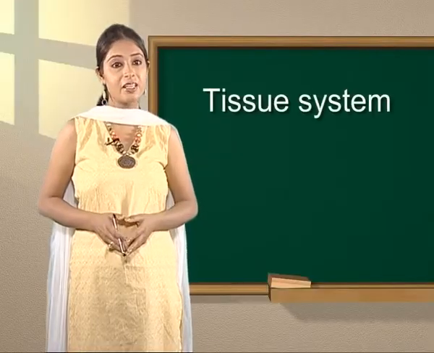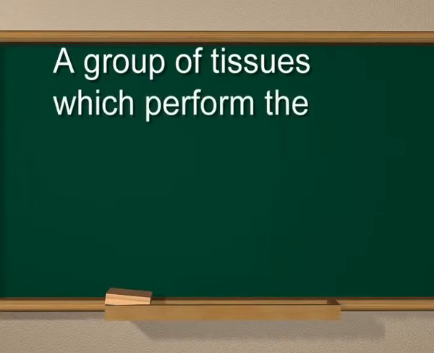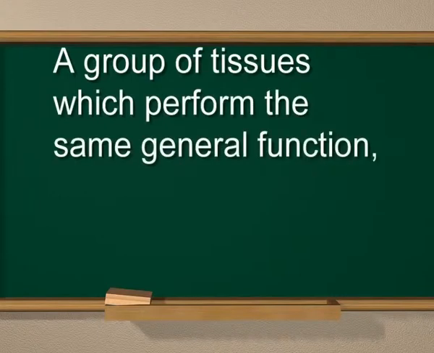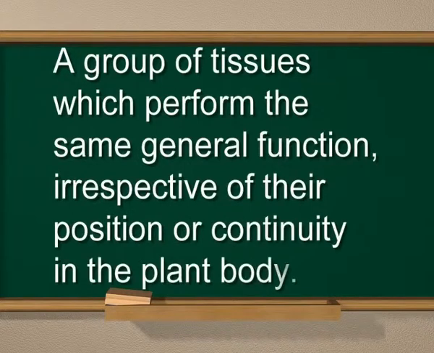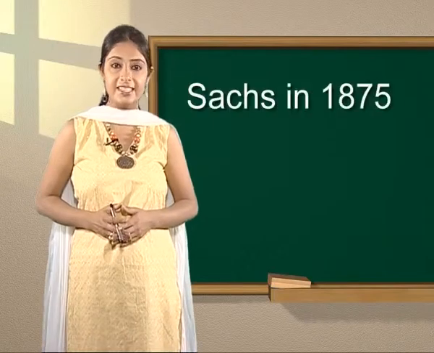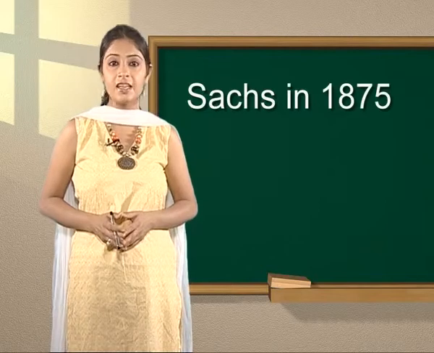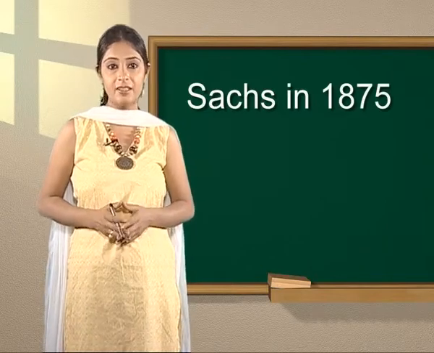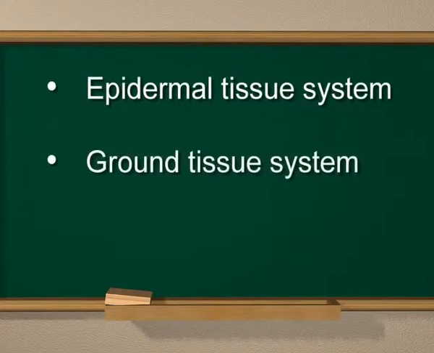Tissue system may be defined as a group of tissues which perform the same general function irrespective of their position or continuity in the plant body. Sachs in 1875 distinguished three tissue systems in plants, namely epidermal tissue system, ground tissue system and vascular tissue system.